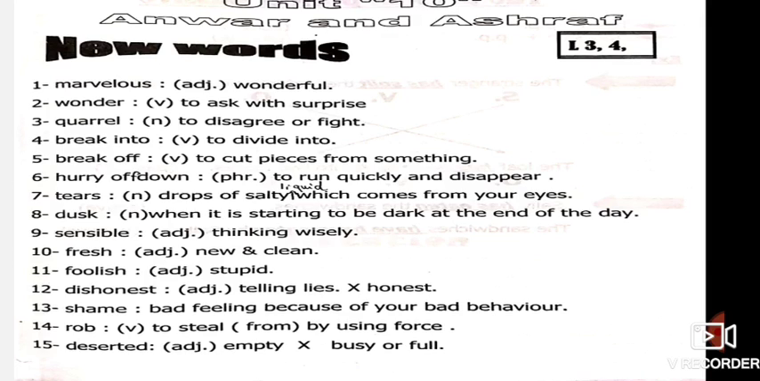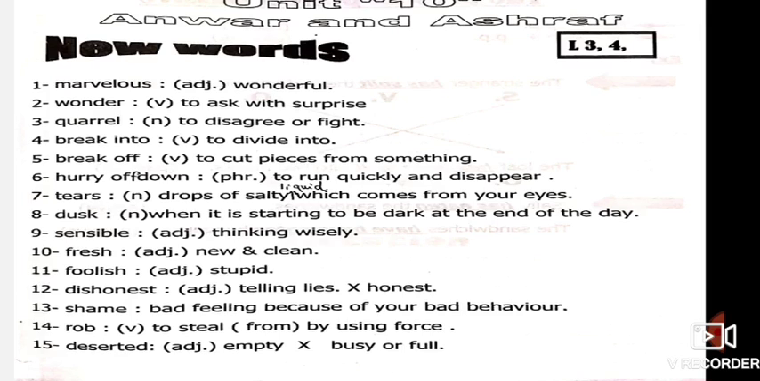Number 12, dishonest, which means telling lies. He is dishonest. He doesn't keep secrets. He doesn't keep things that we keep with him. And he is telling lies all the time. So he is dishonest. Okay, and untrusted. The opposite is honest. The H is silent. Dishonest, and the opposite is honest. H is silent.